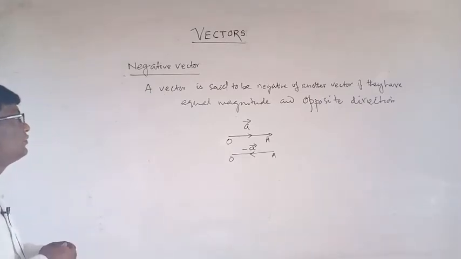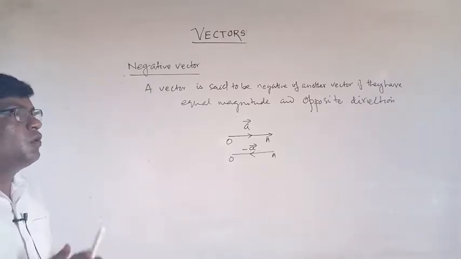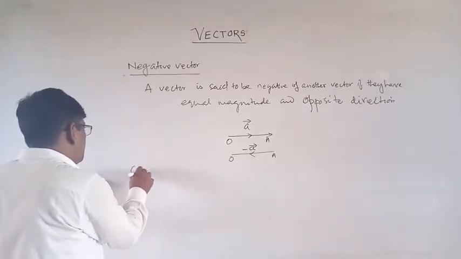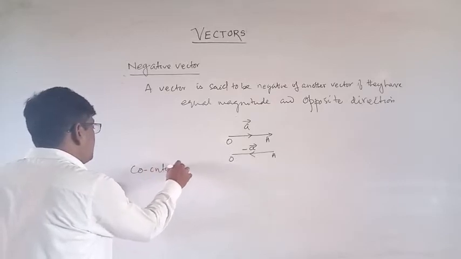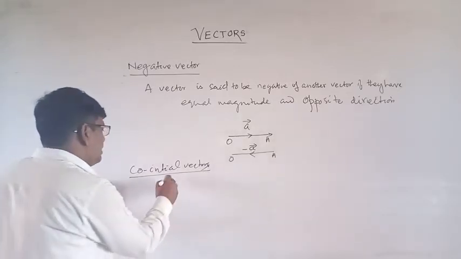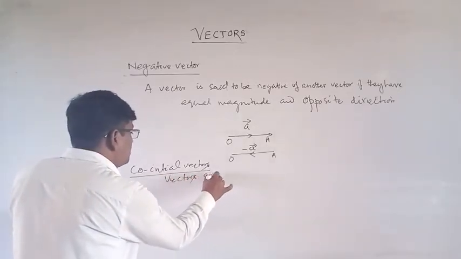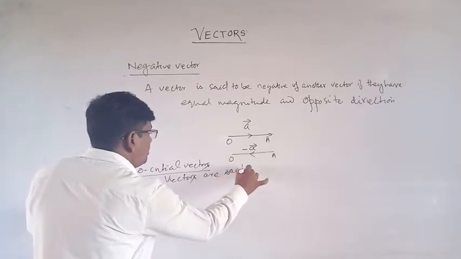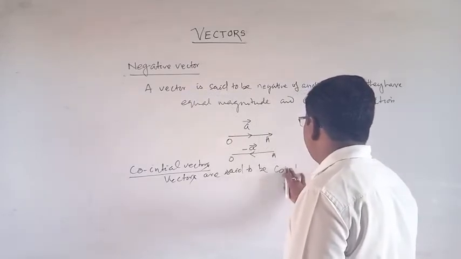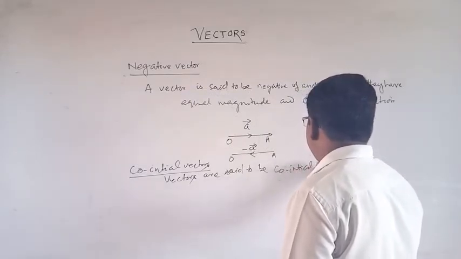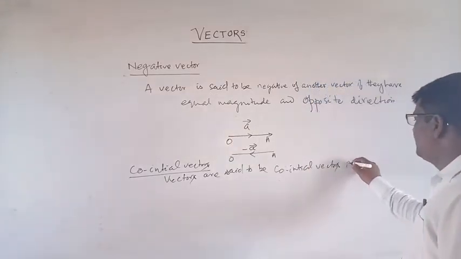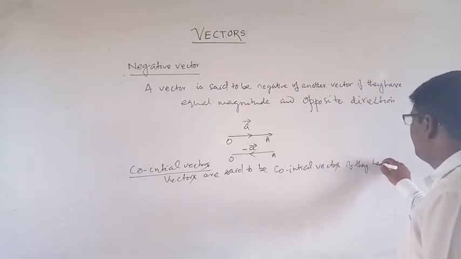Now, what are co-initial vectors? Vectors are said to be co-initial vectors if they have a common initial point.